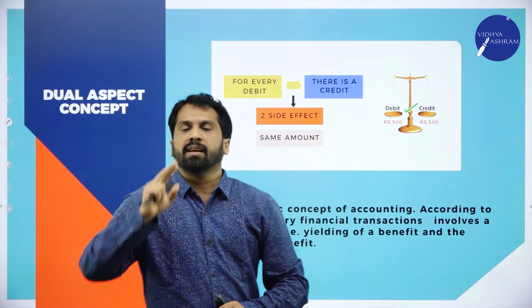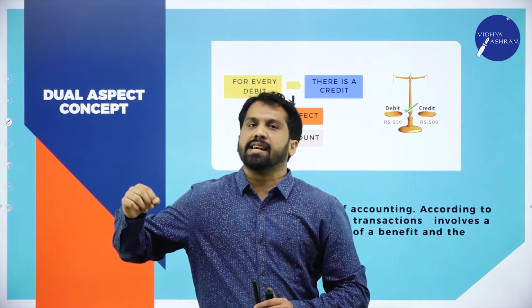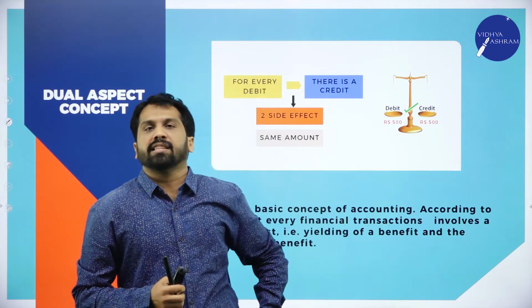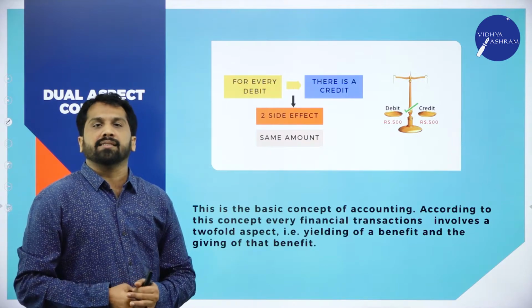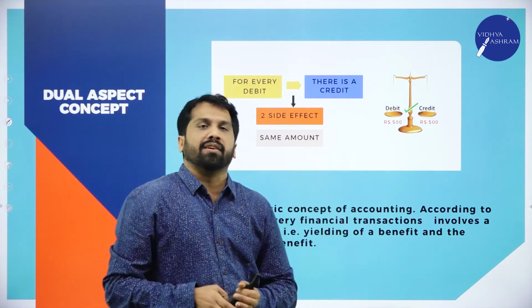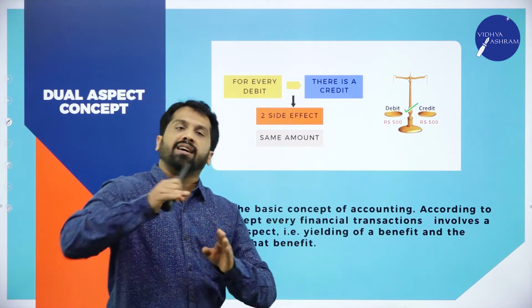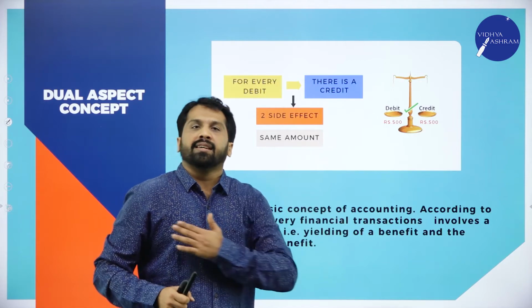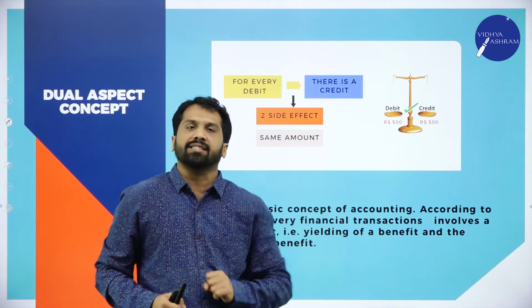For example, I have a 2000 rupees note. From this pocket I will take it out and keep it in this pocket. Is that dual aspect? Or else I have 2000 rupees, from this pocket I'll keep it in this pocket. Is there any change? No. Why? Because earlier also I had 2000. Now also I have how much? 2000. This is not dual aspect.